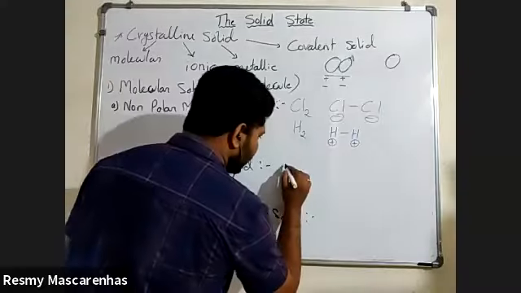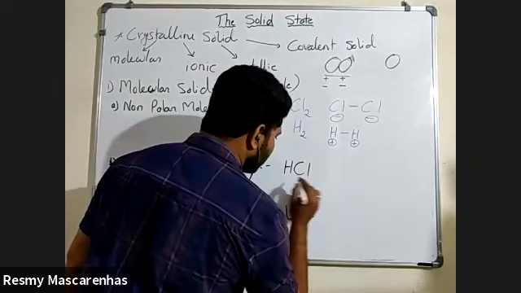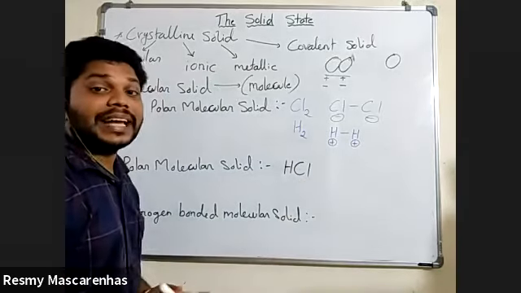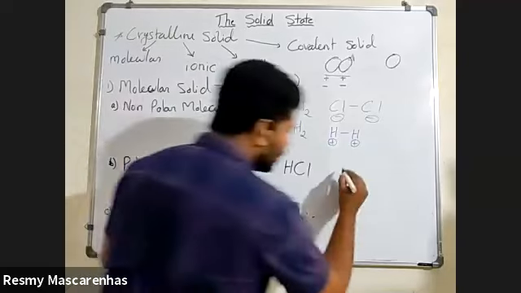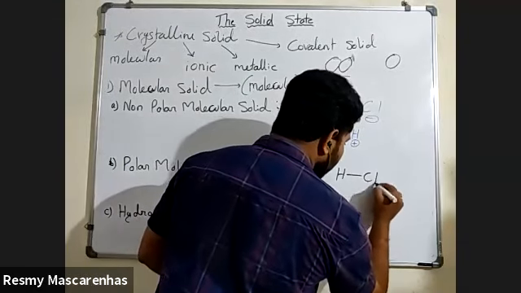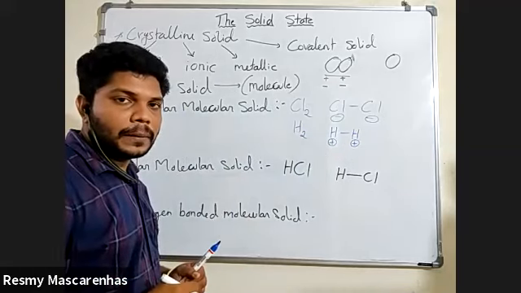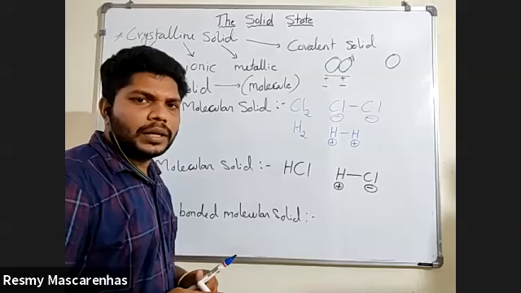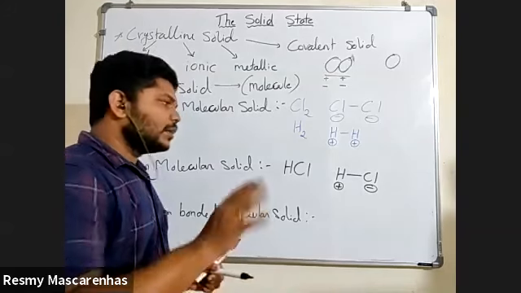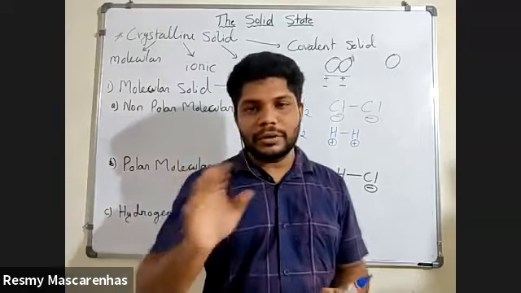Now I will explain polar molecular solid. I'm giving you one example: HCl. How does HCl look? H and Cl. Can you tell me who is positive and who is negative? Hydrogen is positive and chlorine is negative. Someone asked, hydrogen is a gas, right? Hydrogen H2, yes, what you said is correct.